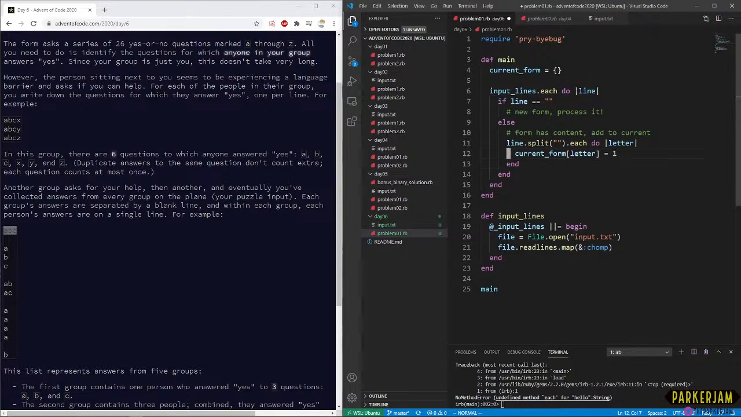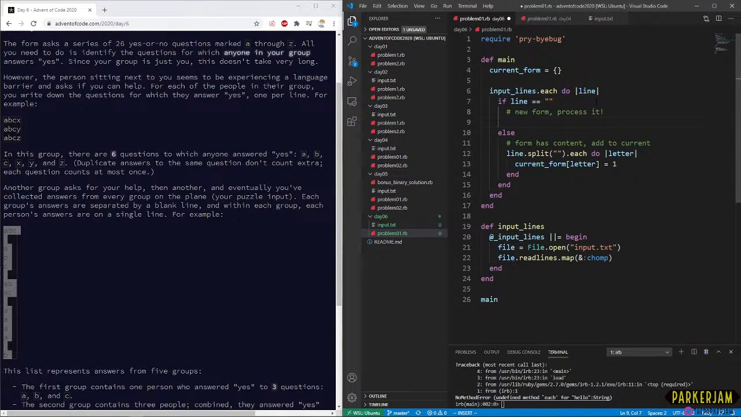Now, what this is going to do is we're going to end up with a hash table. So for example, on this line, it's going to split ABC into the letters A, B, C, and A and B and C are all going to be added to current form. So now what do we do? When we make a new one, maybe for now we keep a count of all the forms. We keep a list of all the forms, maybe.